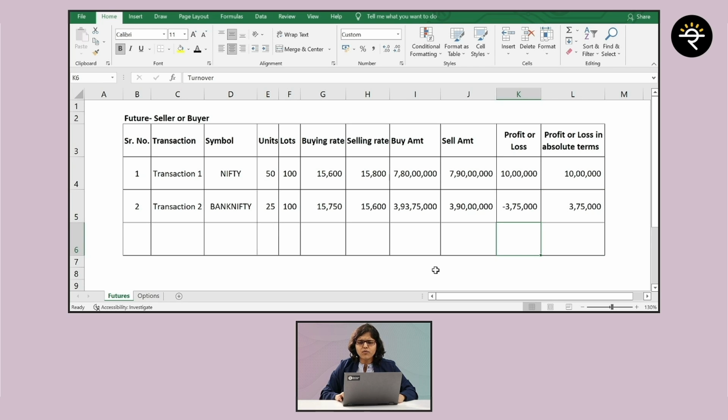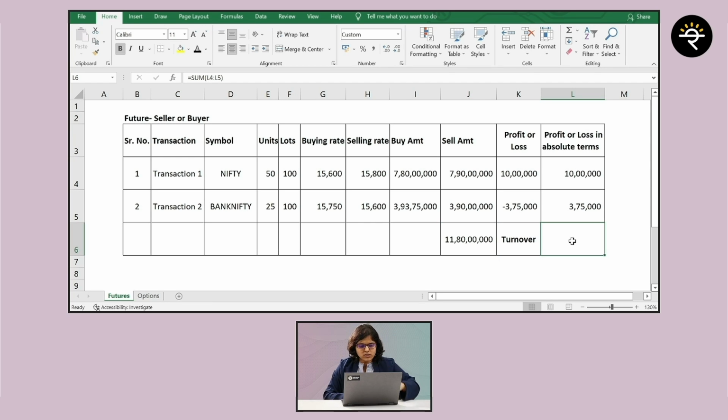Now, what happened for this person in the entire year? For this person in the entire year, his turnover for a layman will be this sell amount plus this sell amount. A person may feel, oh my god, it's 11,80,000. It is greater than 10 lakh. So maybe, 11 crore 80 lakhs and this is greater than 10 crore. Oh my god, isko to tax audit it's applicable, but that's not the case.